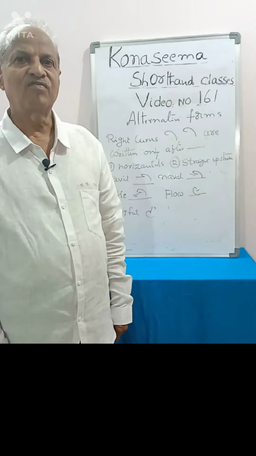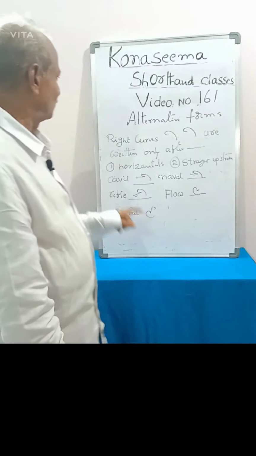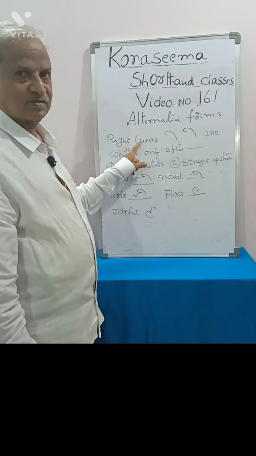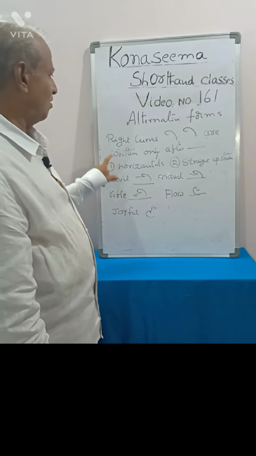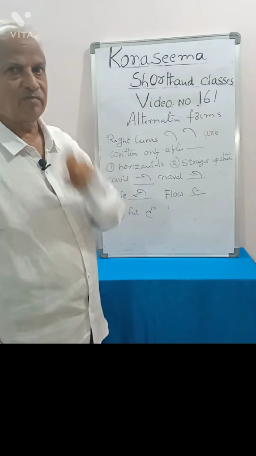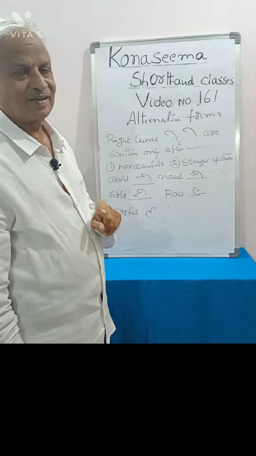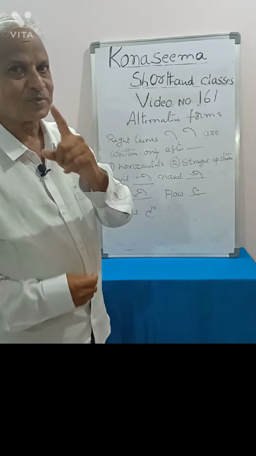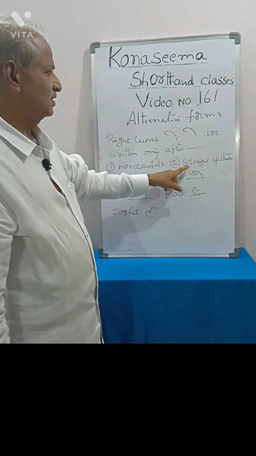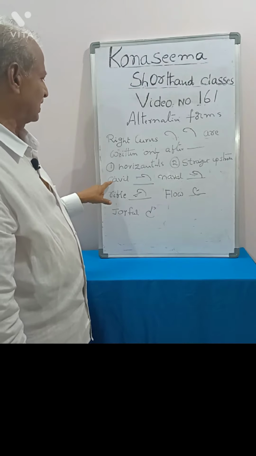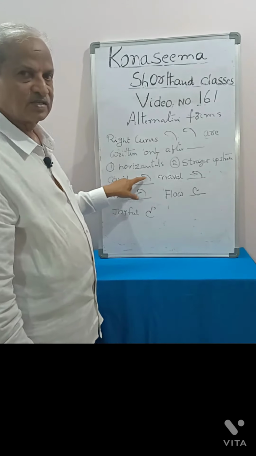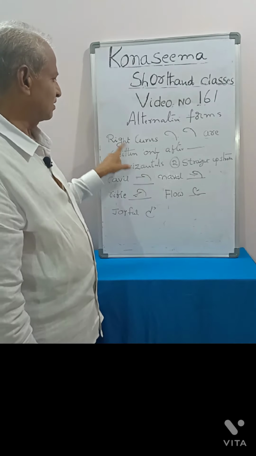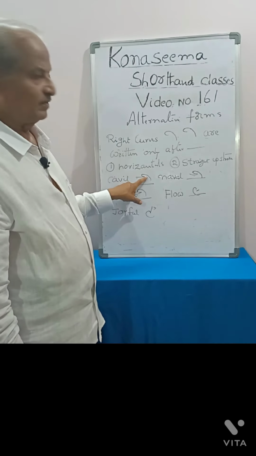Regarding the writing of alternative forms, fal, val, we can see right curves. These are right curves. Fal, val are written only after horizontals and straight upstrokes. For example, cavil, after horizontal this right curve is convenient.